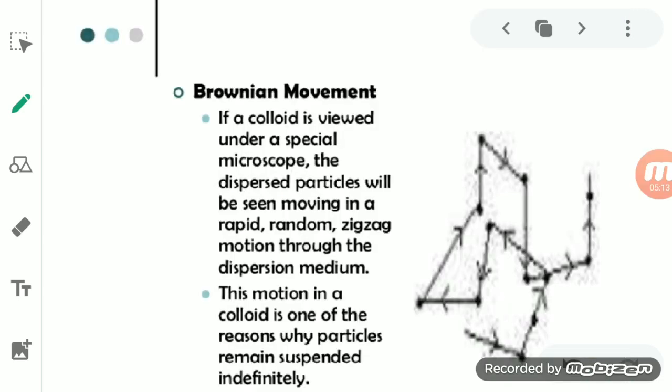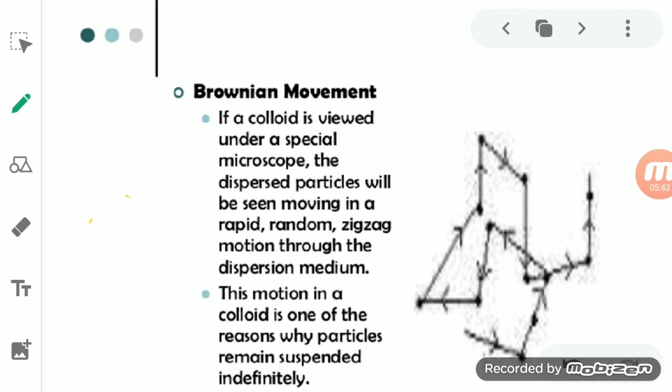Now we will talk about another property which is shown by the colloidal particles in the colloidal solution. The colloidal particles present in the solution are moving in random directions, and due to this they collide with other particles on their path.